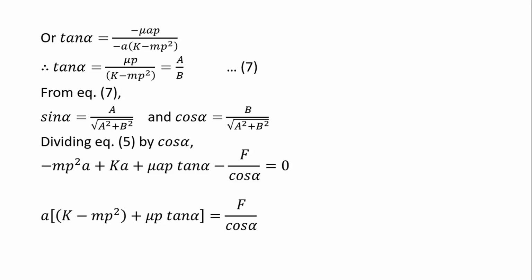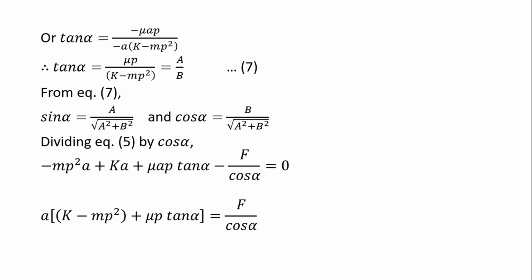Now, dividing equation 5 by cos alpha was totally the case of equation 6. Now, let us move to equation 5. If we divide this equation 5 by cos alpha, here it will be cos alpha by cos alpha, so it is simply minus mp square a. Here it is again cos alpha by cos alpha, simply ka. And what about here? It is mu ap into sin alpha upon cos alpha, so here it will be tan alpha. And what about here? It is simply f, so it is f upon cos alpha, and in this way we find this equation.